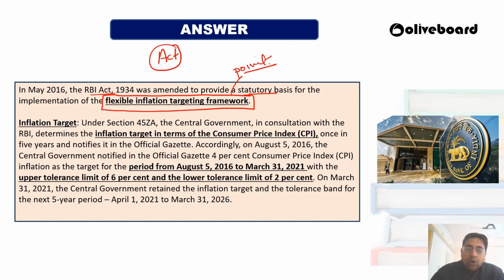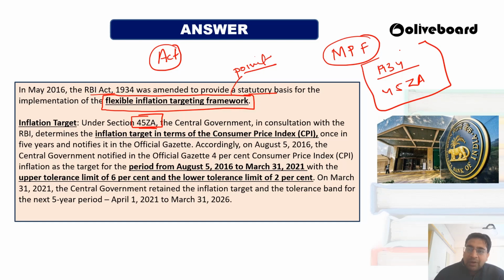Now comes what is inflation targeting. Since we are talking about flexible inflation targeting, under section 45ZA you also have to mention this, because this is the monetary policy framework. So you have to know the RBI Act 1934. You don't have to remember everything. Just tell under which act it is coming, and under which section the inflation target comes: 45ZA. These two you just remember. Whenever you get a question on monetary policy framework, just write these two wherever required.